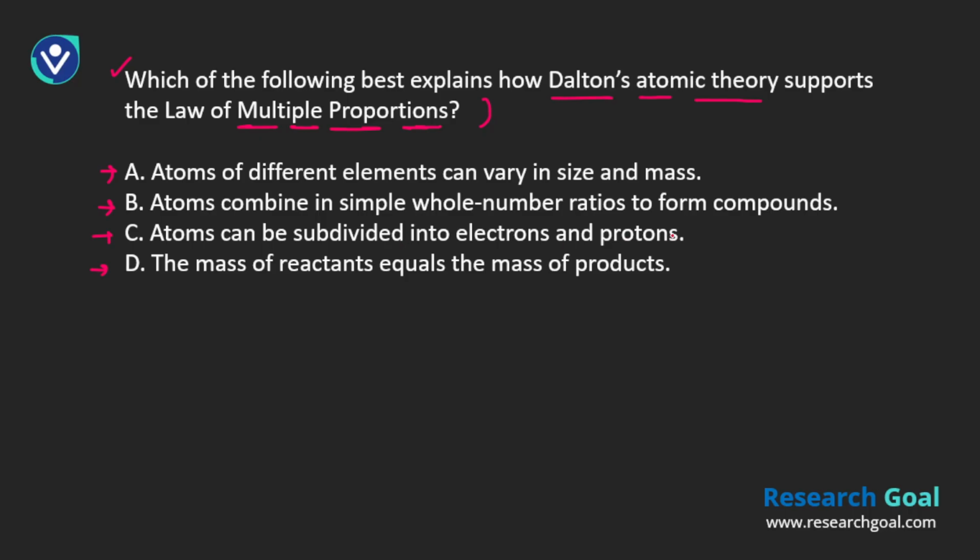Well, that was not known at that particular time, so we can easily exclude this. Fourth, the mass of reactants equals the mass of products. The story is going in a different direction there. Now when it comes to proportions, since I've already studied those different laws, you need to understand that whenever atoms combine together to form a particular compound, there will be a definite proportion. The atoms will combine in a simple whole number ratio.